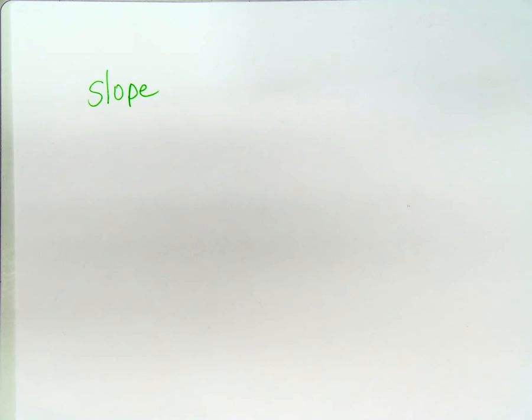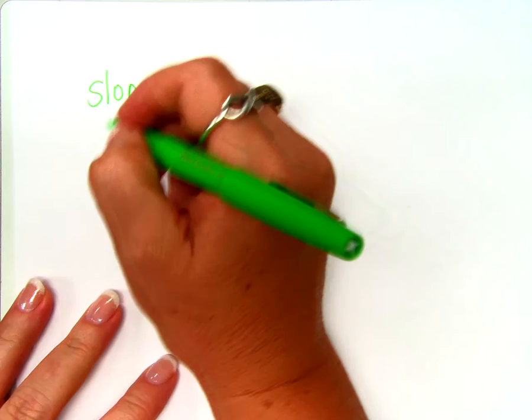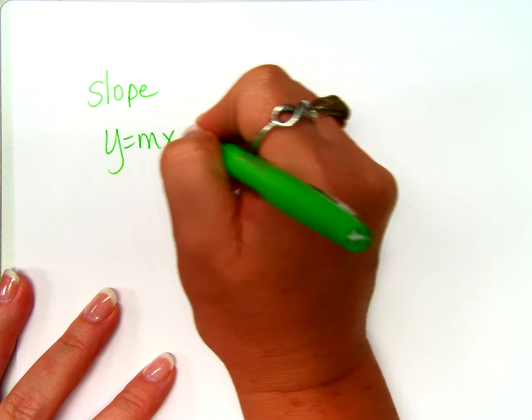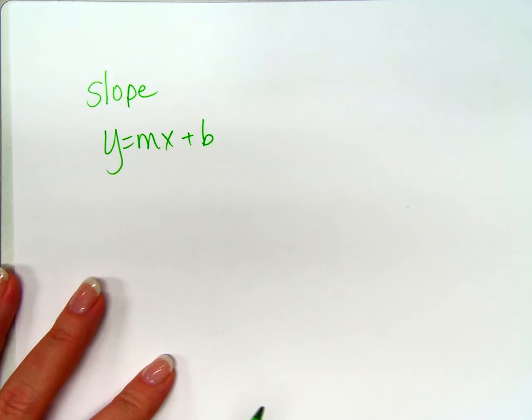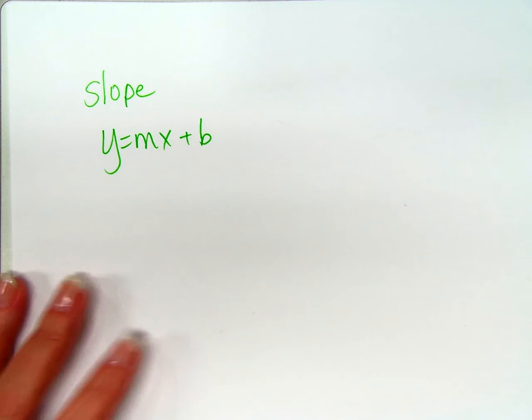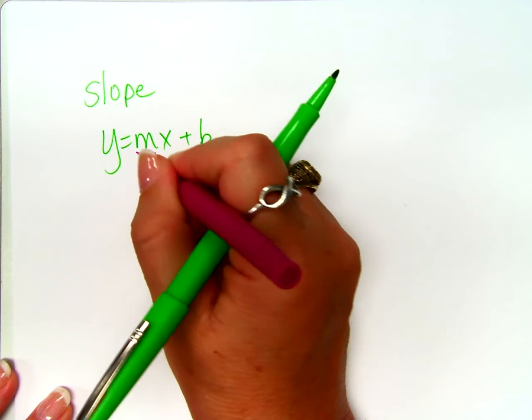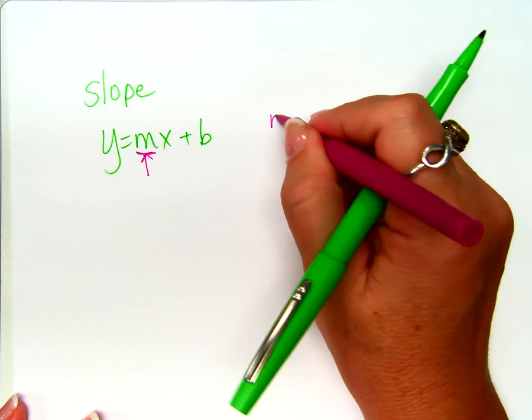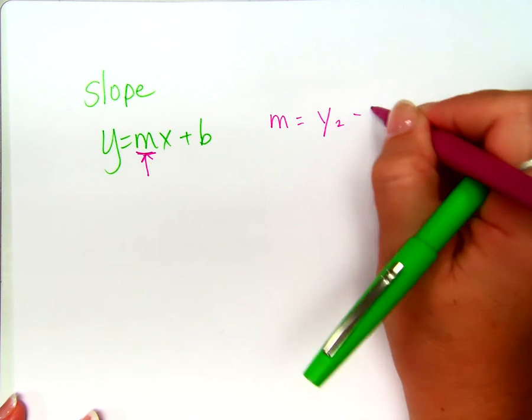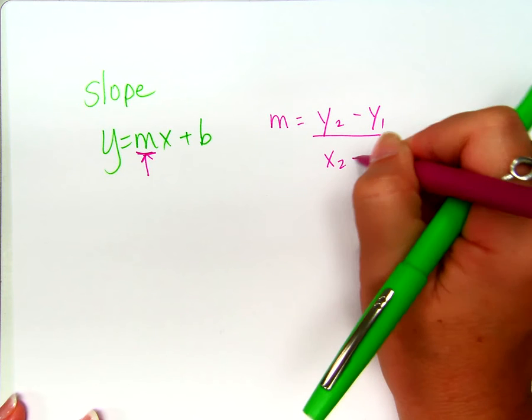Here's the main focus of these lessons. Slope. Tell me what you know about slope. Y equals mx plus b. What does that have to do with slope? Of this equation, what is the slope? M, right? Here's the slope right here. This is the M. Do you know the formula for slope? Very good. Y2 minus Y1 over X2 minus X1.